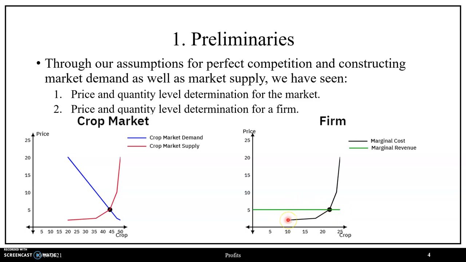Given their cost structure and its rate of change, we have a marginal cost curve, which corresponds to their short run product supply curve, which is upward sloping due to diminishing marginal returns, where the intersection of marginal cost and marginal revenue will give us our profit maximizing bundle in terms of a price point of 5 and our quantity level of production in terms of 22 units for the individual firm, given that they are price takers, so the price is 5. Since there's 2 firms in the market and they face identical production and identical costs, production for each firm will then be half of the overall market since there's 2 firms.